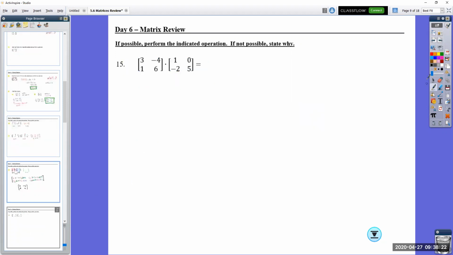Once again, you can pause this and give yourself a little bit of time to work on it. Setting it up as I did it last time. So there's square matrices, so it's a little bit easier to tell if they do work out because they're the same dimensions, but 2 by 2. These outside numbers tell me this will be a 2 by 2 right here. So you've been wondering where I get that from.